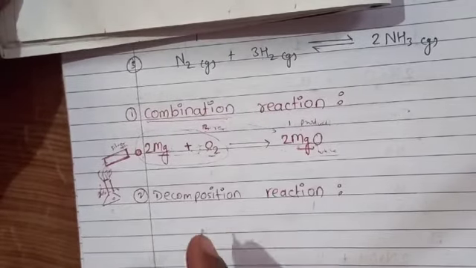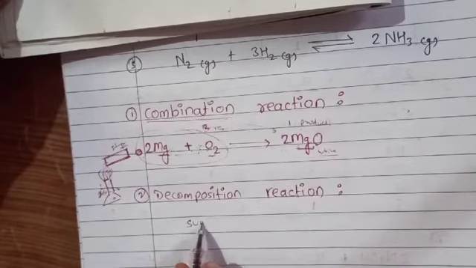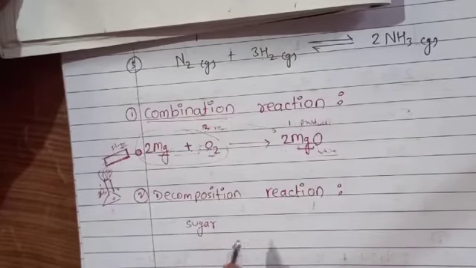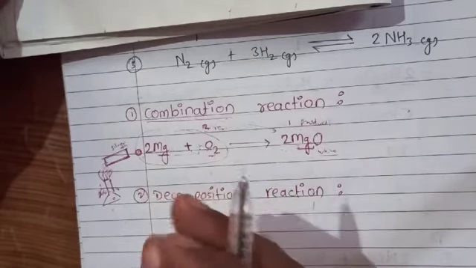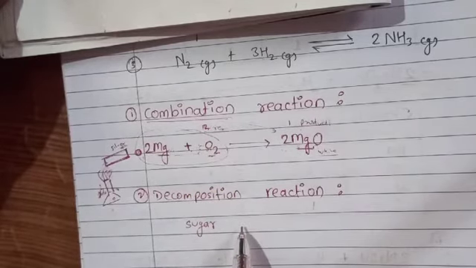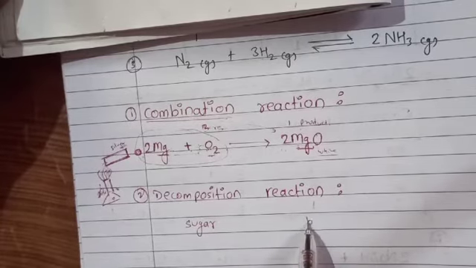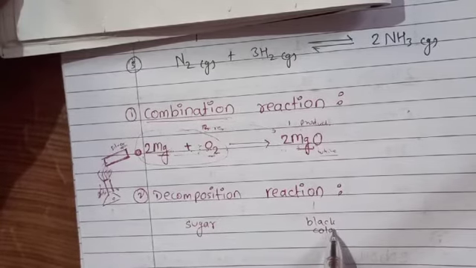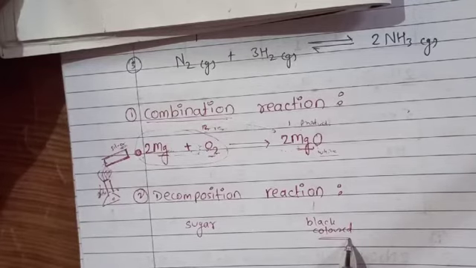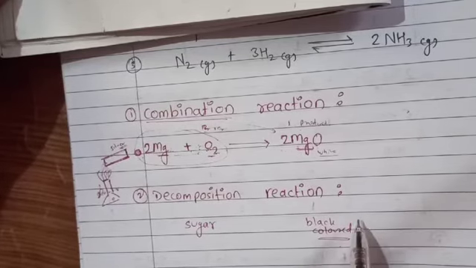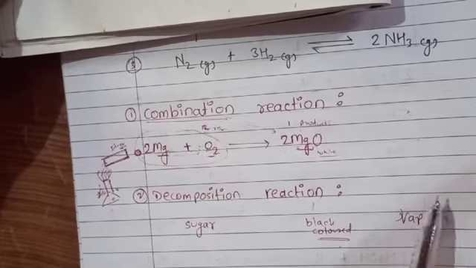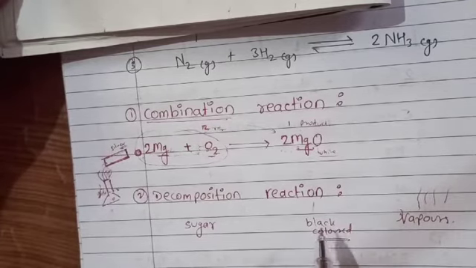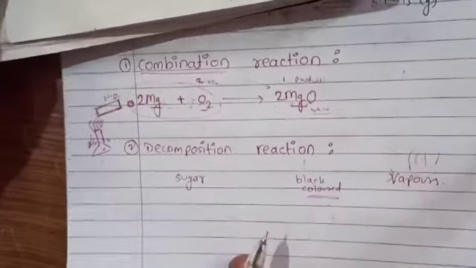Decomposition. Suppose we take sugar and we heat this sugar. Suppose we take a few crystals of sugar and if we heat them, then we see that a black colored material remains behind in the bowl and vapors come out of it. Means vapors come out of the sugar and a black colored substance is forming.